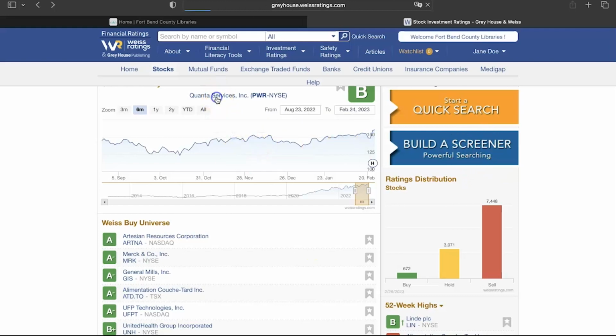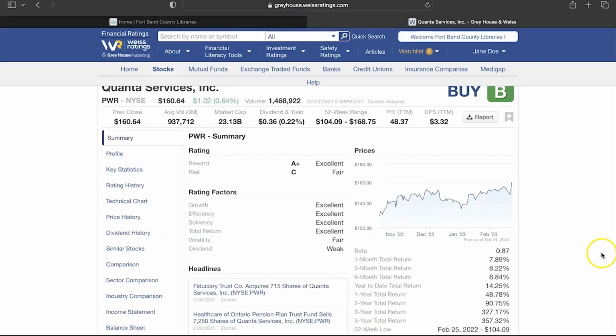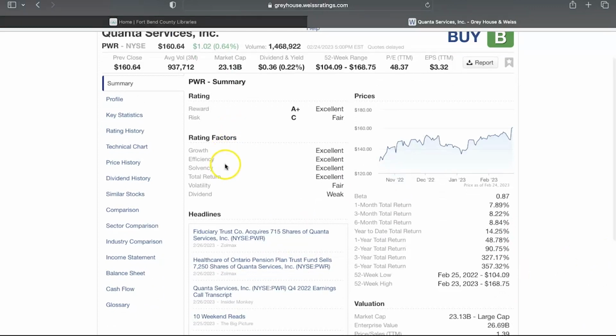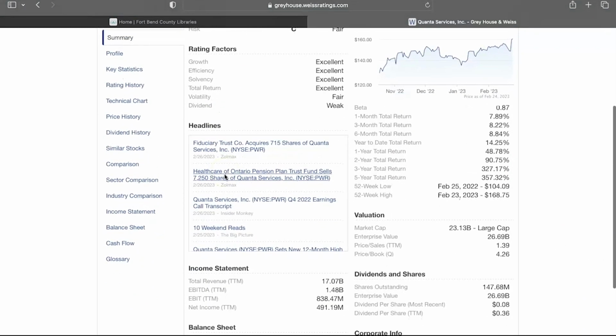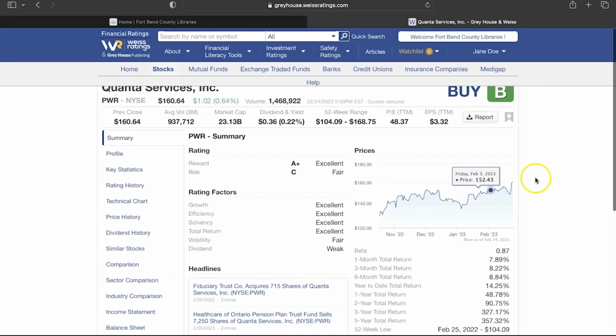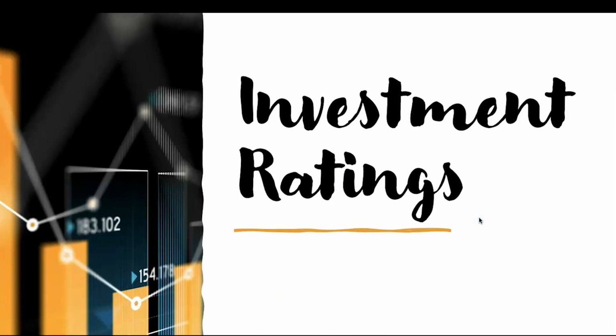Let's click on the stock of the day. You'll see a summary about the stock, price history, factors influencing the rating grade, and more. On the left side, you can select other sections related to the stock, plus a very helpful glossary. Also, if you've created an account and are signed in, you can click the star at the top right to add the stock to your watch list. Finally, you can always download a PDF report of the stock analysis.